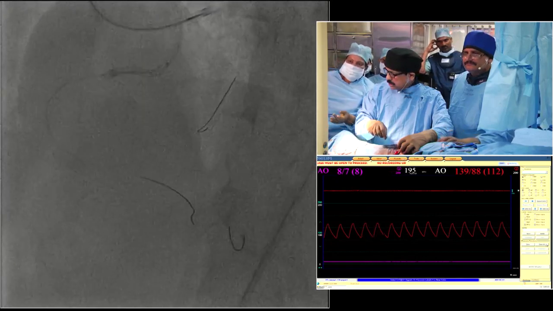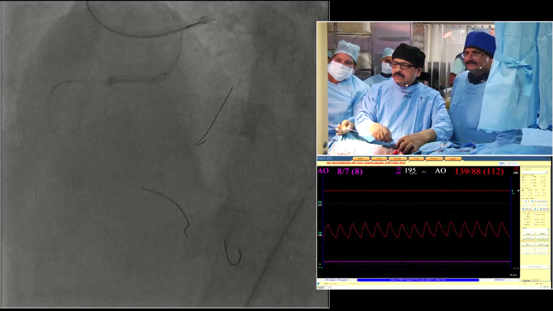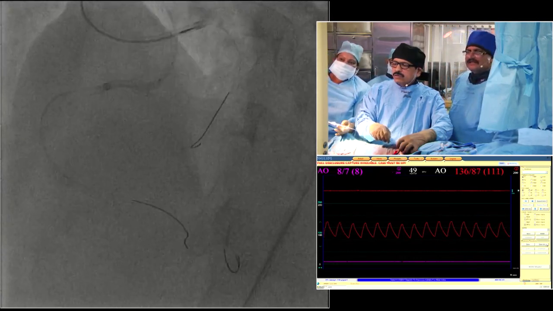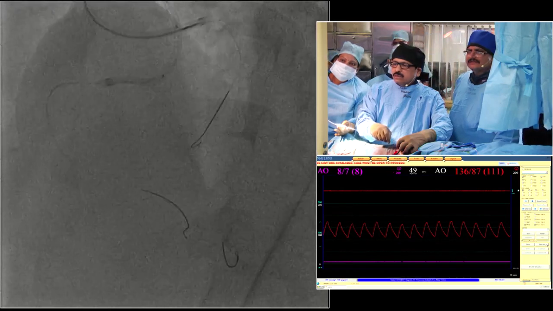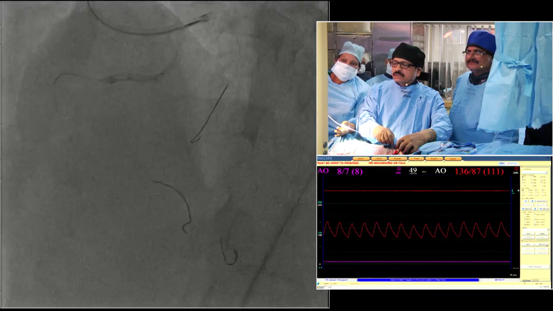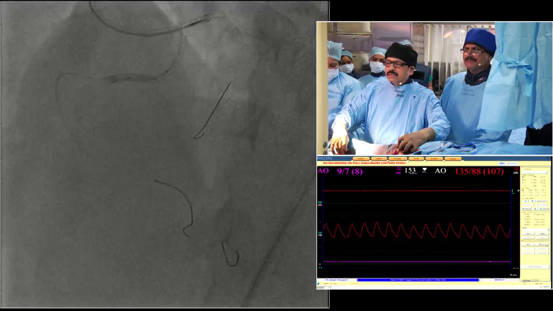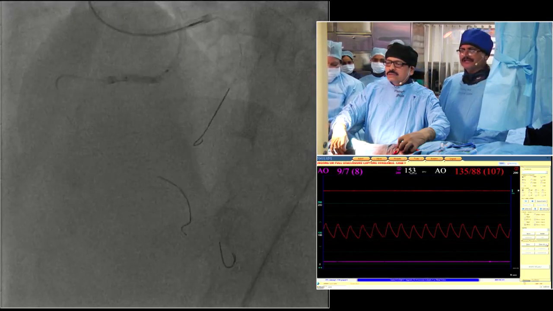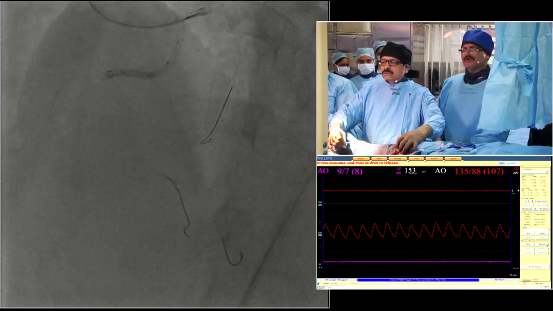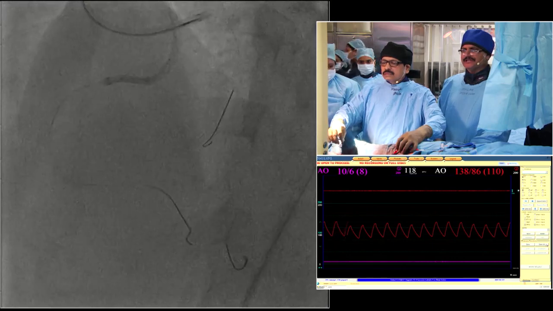You explained the lesion has calcium. How about the rotablator in this case? If not, I would have used it, as you said. No, here the calcium is only a minor speck of calcium, not a major calcium needing rotablator. So it yielded to a 1 mm low profile balloon, followed by a 2 millimeter balloon dilatation serially.